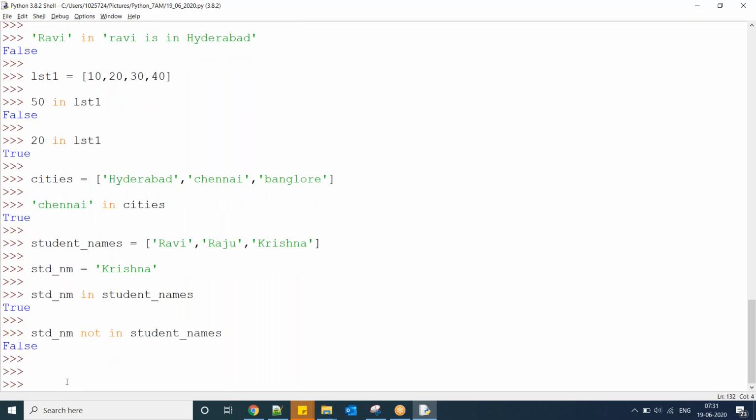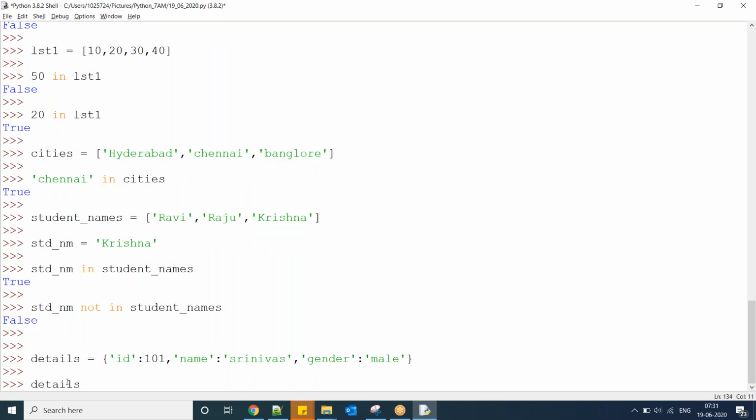Now that is the in operator. The same in operator we can use with tuples and dictionaries also. Details equal to a dictionary.